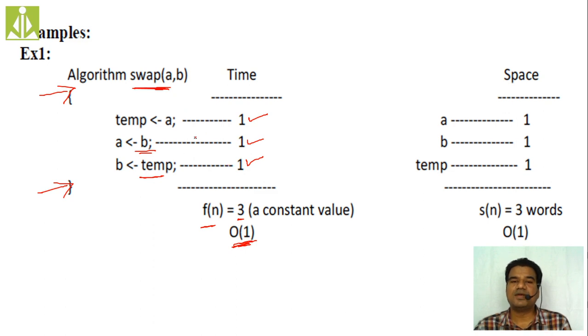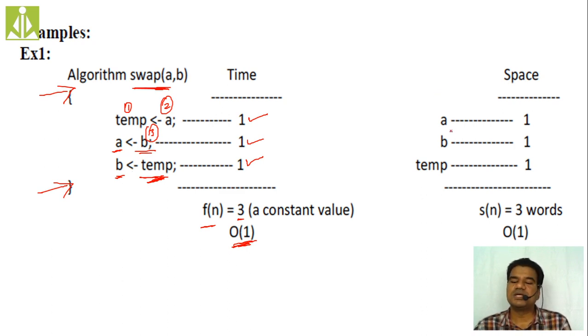If you see the space complexity of this algorithm, how many variables are we using? I am using one variable temp, another variable a, and a third variable b. So totally 3 variables. This is reutilization, isn't it? Whatever variable we have declared as a, we are reusing, whatever variable we have declared as b, we are reusing, and temp also we are reusing. So we will not consider it a second time. Whatever declarations we do, we consider only one time.